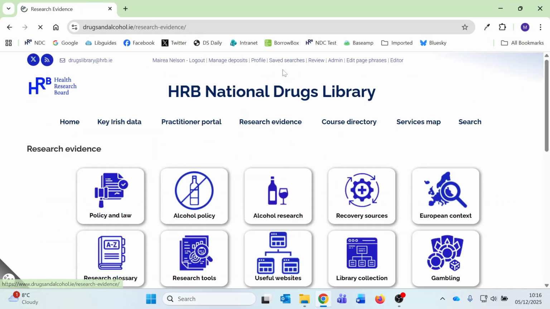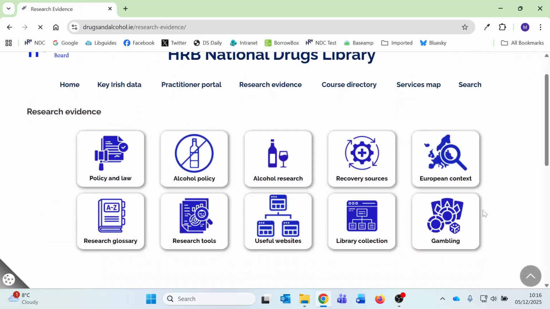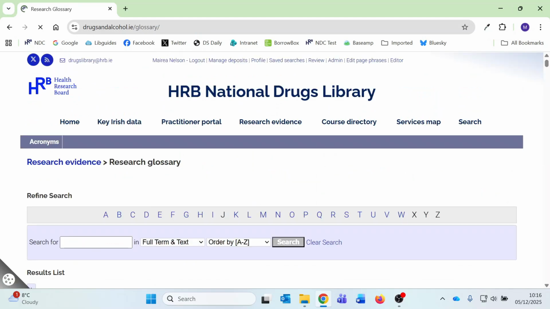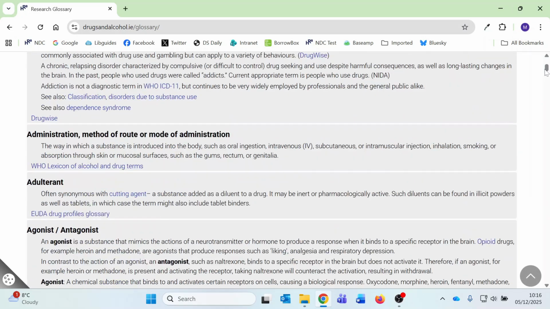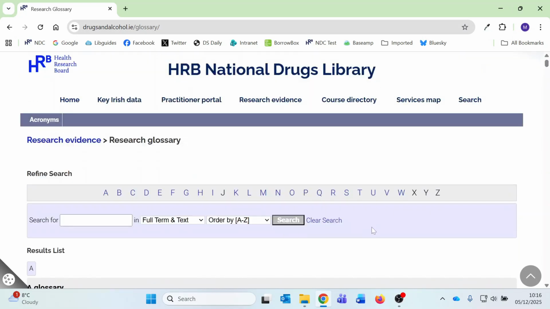Back to the research evidence page. On the bottom row, the research glossary contains explanations of terms and concepts. You can browse by the first letter of the term of interest or enter a term in the search box. The glossary can be used to look up research terms, but also provides information on specific drugs and concepts used in addiction.